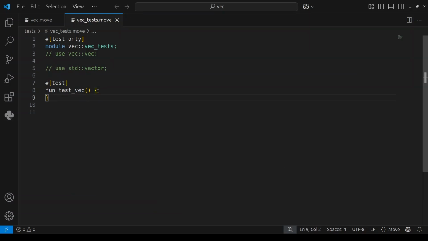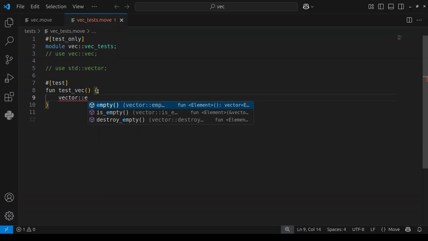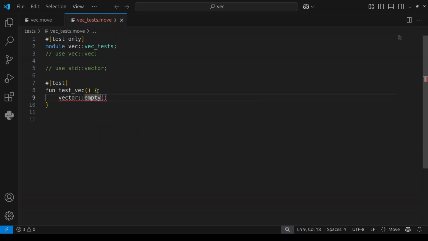So now let's say we want to create a vector that can hold numbers. To do that, we start with the keyword vector, then empty. After writing vector empty, before the open and close brackets, you have to specify the data type. So let's say our vector is going to be of type U64. Then let's assign it to a variable. Let me call it numbers.